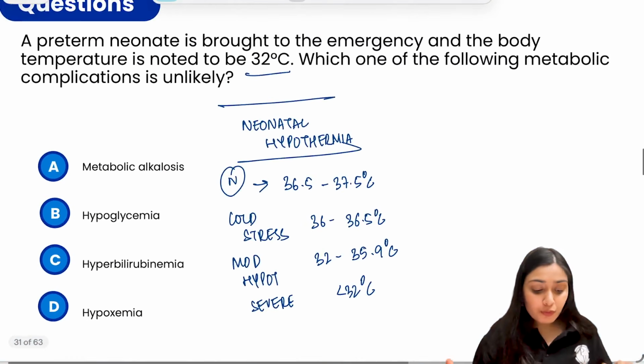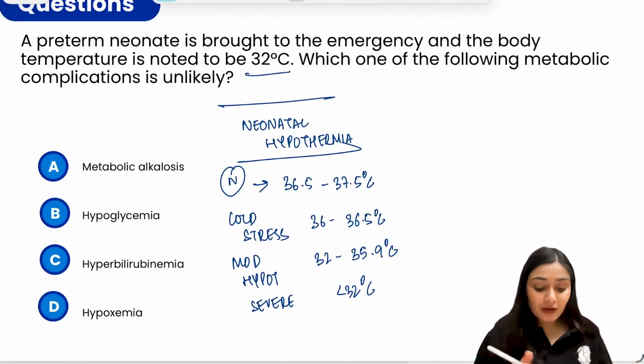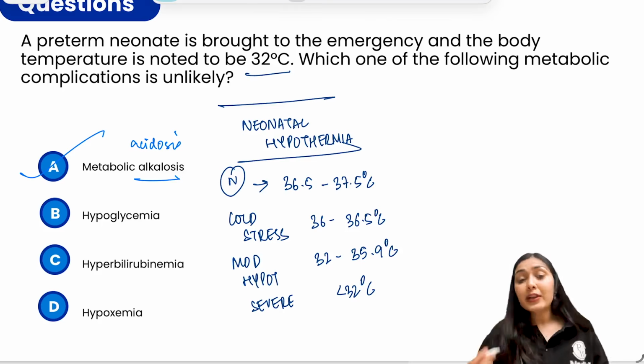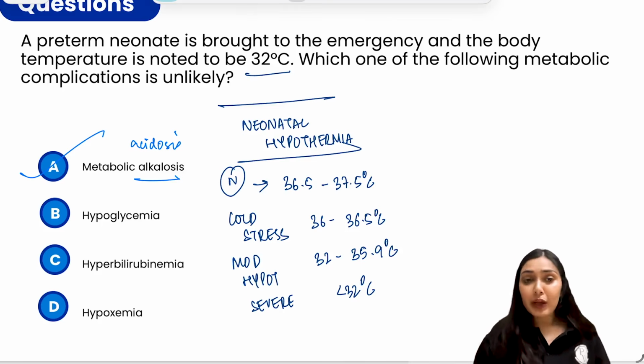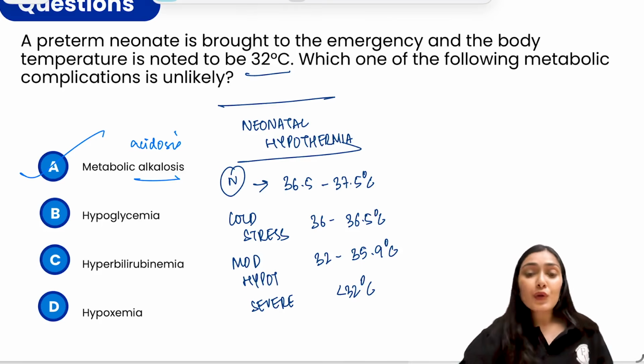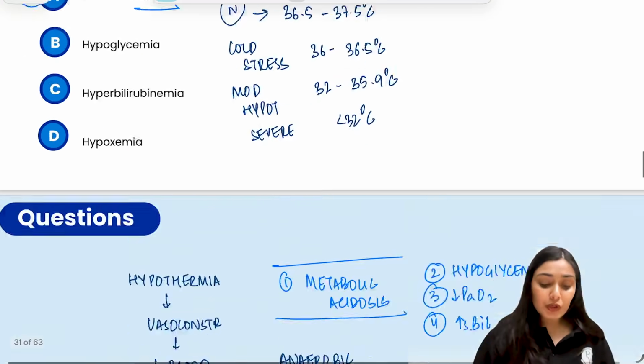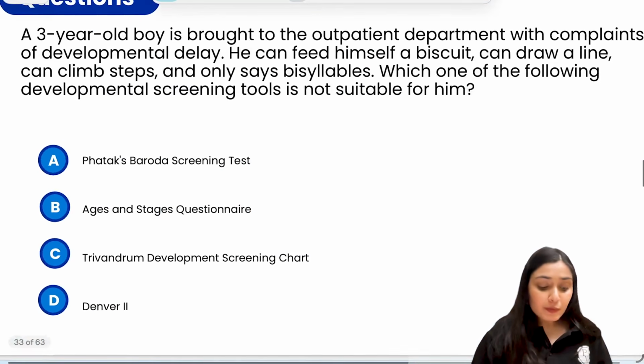So now let's look at the options. Metabolic alkalosis, we just discussed. We see metabolic acidosis, not alkalosis. So this is unlikely. Other options are correct. We see hypoglycemia, hyperbilirubinemia, hypoxemia. Right? So this is all about the metabolic complications that you see in neonatal hypothermia. Now let's move to the next question.